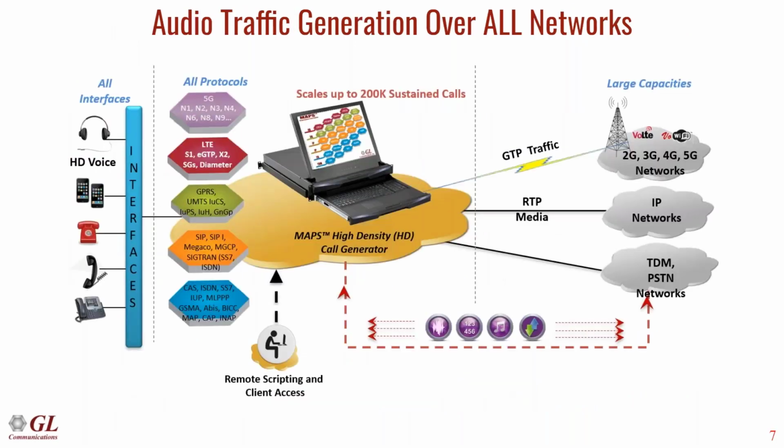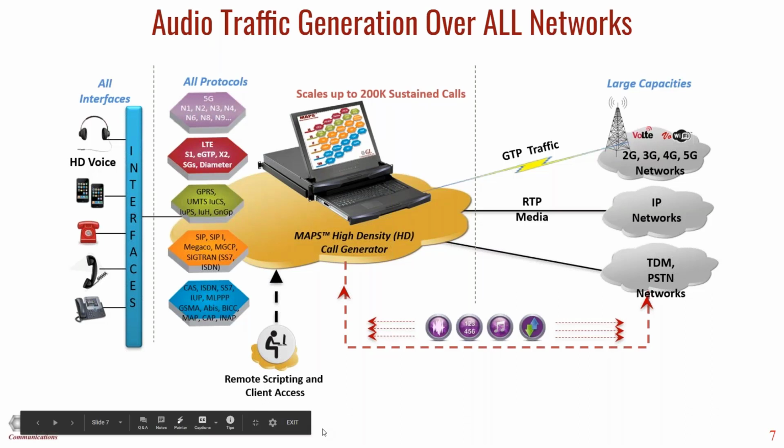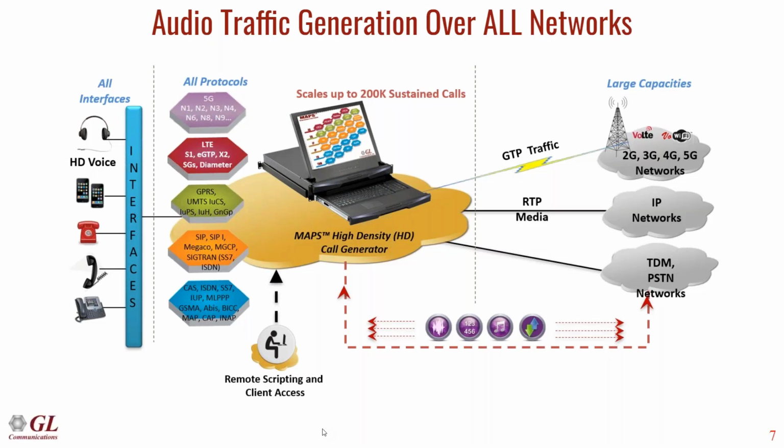Okay, so for the audio traffic generation, for all of this 2G, 3G, 4G lab, we're able to generate audio once you have a call established. So things like sending voice files, sending tones, sending digits, sending faxes if that's a requirement. All of those things are supported. All of the industry standard codecs are supported. On the 2G side, you have your GSM full rate, half rate. On the 3G side, AMR narrowband, wideband, and then on the 4G side, the EVS codec and all of the different rates. Those are all supported.